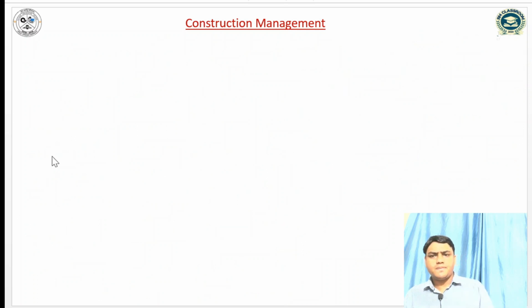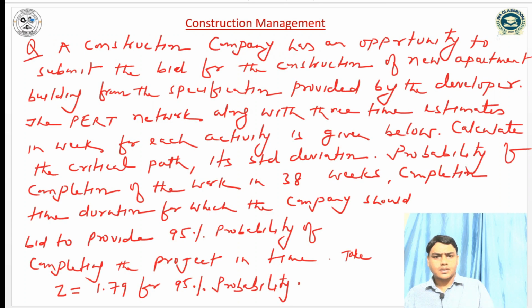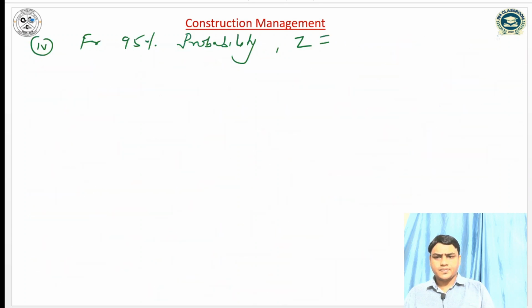So for the fourth part, for 95% probability, the probability factor is given. How much? The probability factor is 1.79. Z is given.